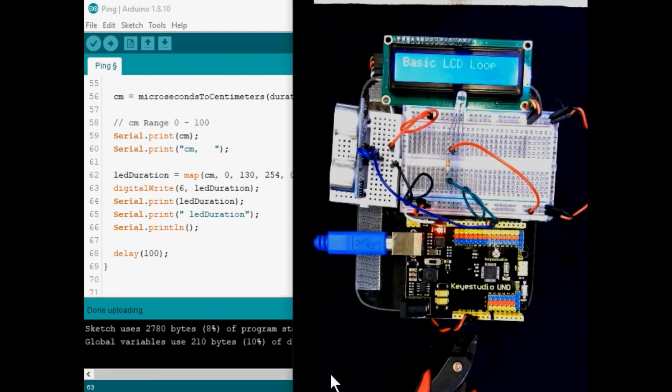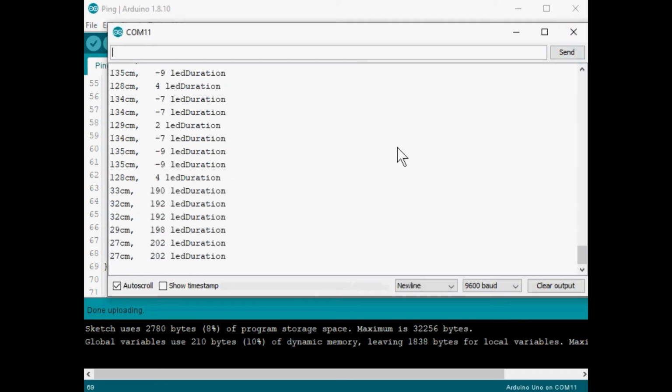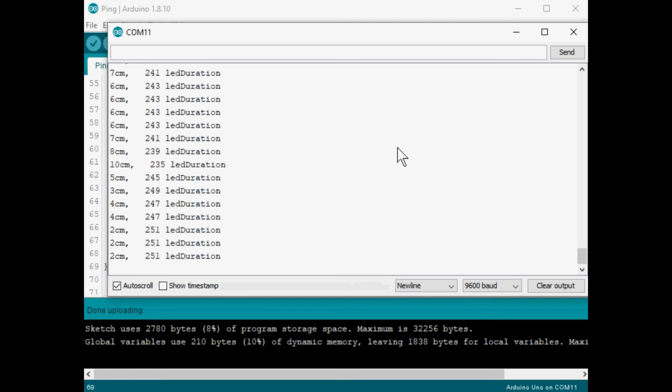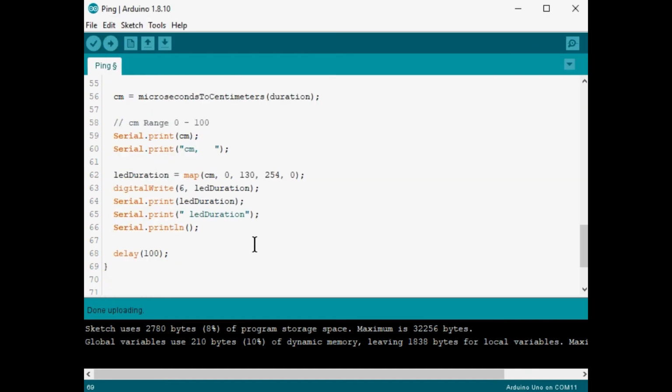Well, apparently that command we used wasn't the right one. Let's go back and look. We'll check our serial monitor. I can see the values are there when I'm close and when I'm farther away. Well, that seems to be okay. So what's going on here? Well, it seems like if we want this value that's going out to our LED to be changing, in other words, actually changing that pulse width, we need to make this analog, because digital is just simply on or off. So, analog write. Let's try that.